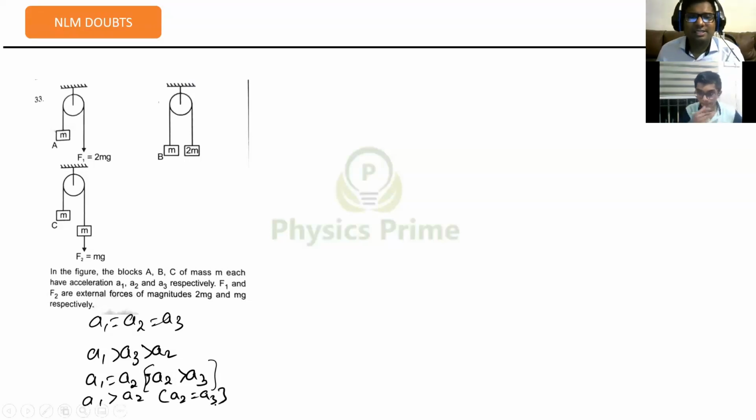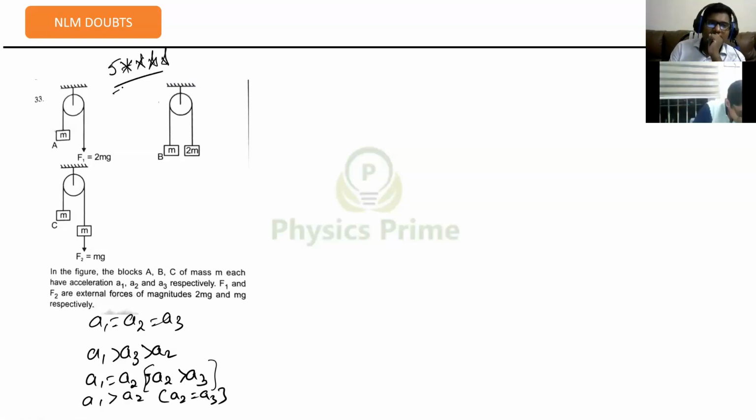Instead of this headache, let us try to find out all the accelerations. Then we can easily relate them. Surely, this question I will teach generally. This is a 5-star question. In your material you might have forgotten this situation. This A situation and B situation, it is 2mg, right? Both might look similar to you, but they are not.